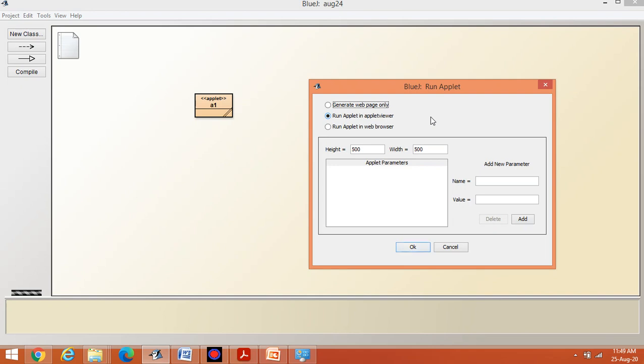You can also edit the height and width. By default this value is 500 by 500. This is the size of the applet: height and width. You can change it accordingly. Now click on OK.